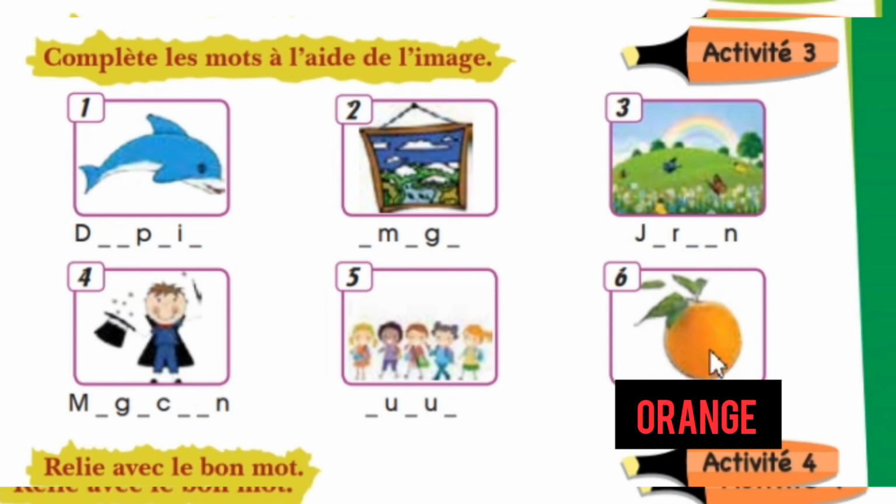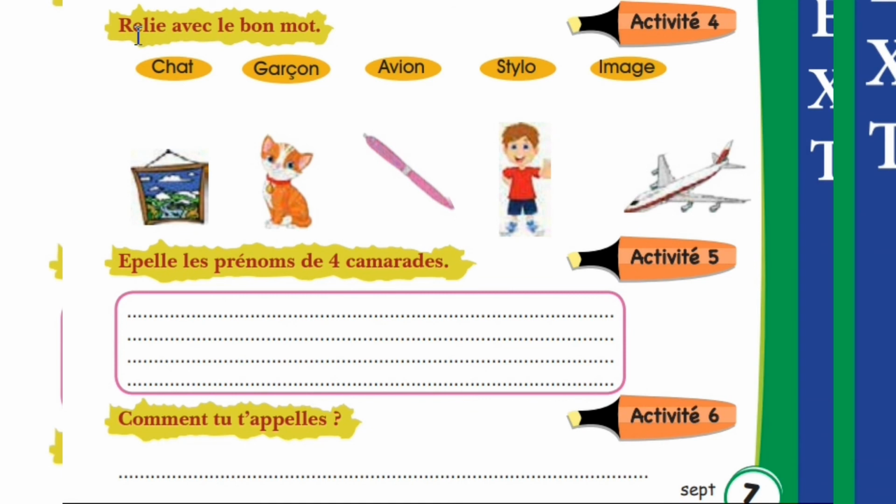Then orange. Now next exercise, activité 4, relie avec le bon mot. Match with the good word. It means appropriate word. So you can see images are given and words are here already, and we have to match.